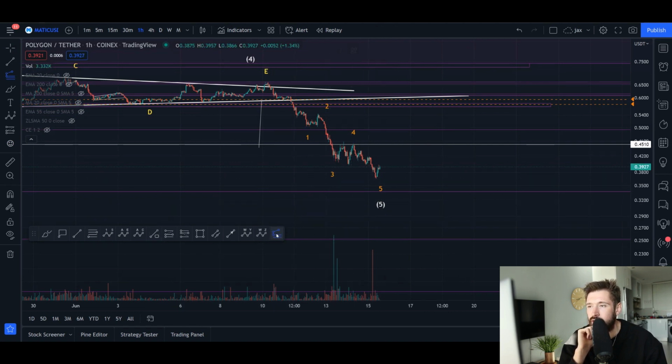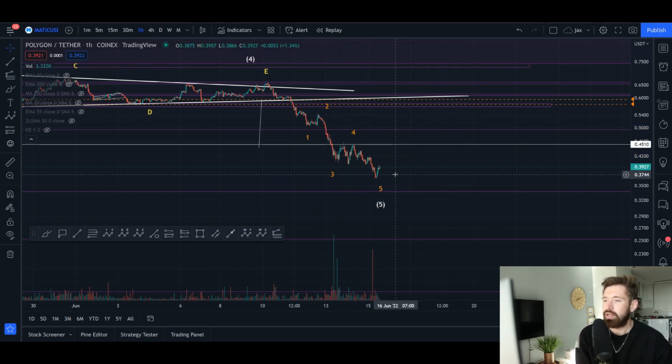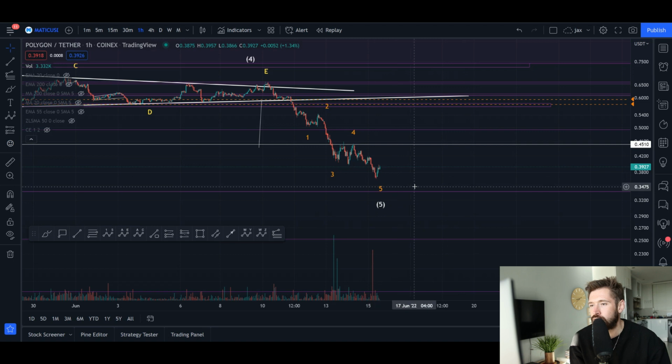And we've already met the target if we take our fib extension from the top of wave 2 down to the bottom of wave 3 up to the top of wave 4. And that is the minimum target for a wave 5. So technically it could be complete here. We'll have to see what happens over the course of the rest of the week.